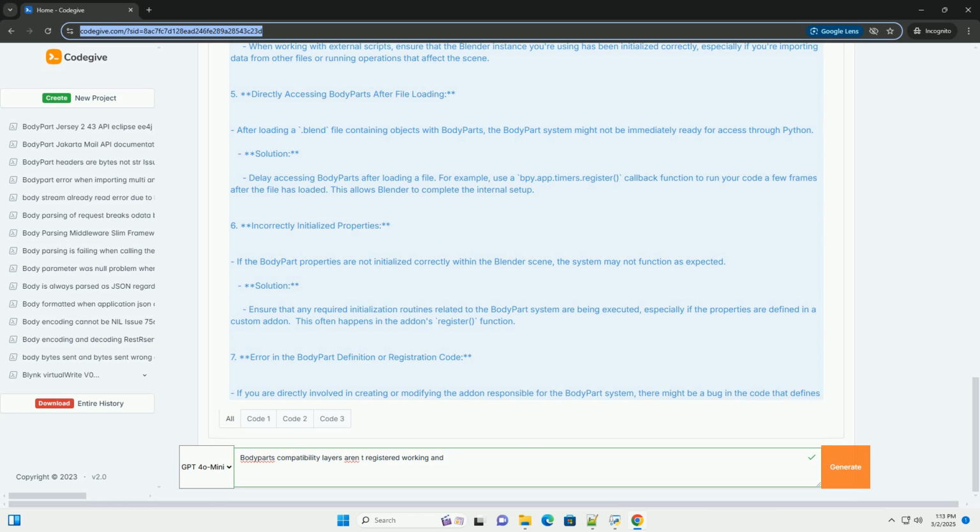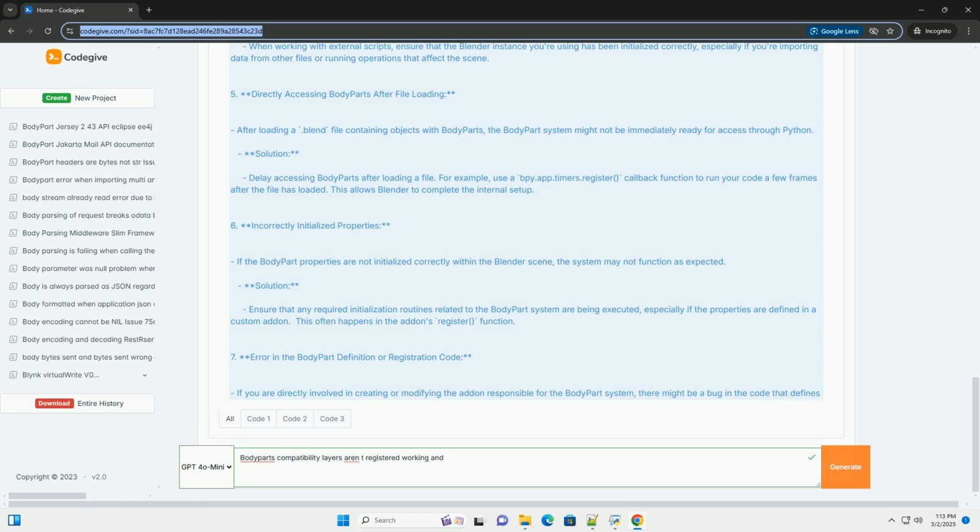2. Missing or incomplete add-on installation. The most common cause is an add-on that hasn't been installed or activated correctly. The add-on responsible for setting up the body part system might not have fully loaded or registered its components within Blender's internal data structures. Solution: Verify the add-on is correctly installed by checking the User Preferences, Add-ons panel. Ensure the add-on is enabled, check the checkbox. Try disabling and re-enabling the add-on. If the add-on installation seems corrupted, try uninstalling it and then reinstalling it from a fresh source.